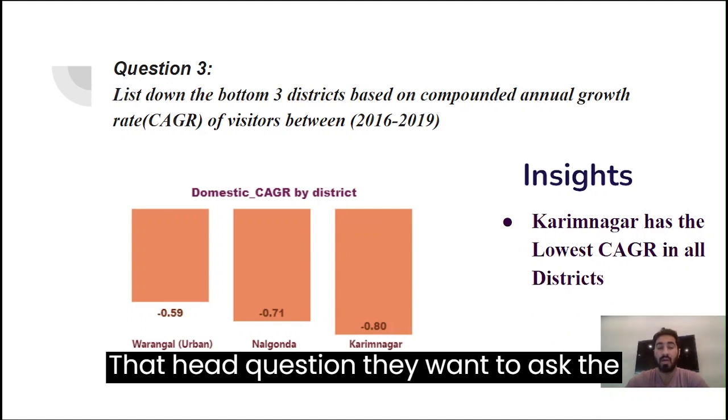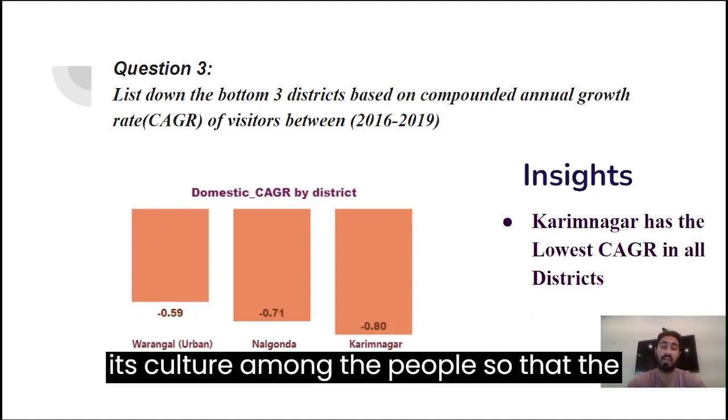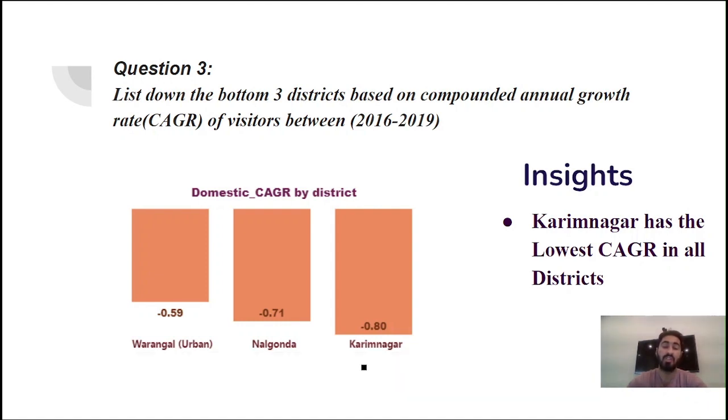The third question asks about the lowest three districts, and what I found is that Srinagar has the very lowest compounded annual growth rate. So we need to promote its culture among the people so that the number can improve.